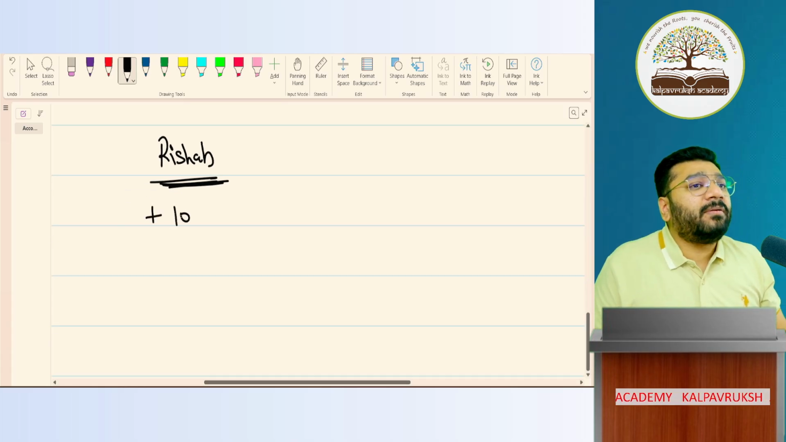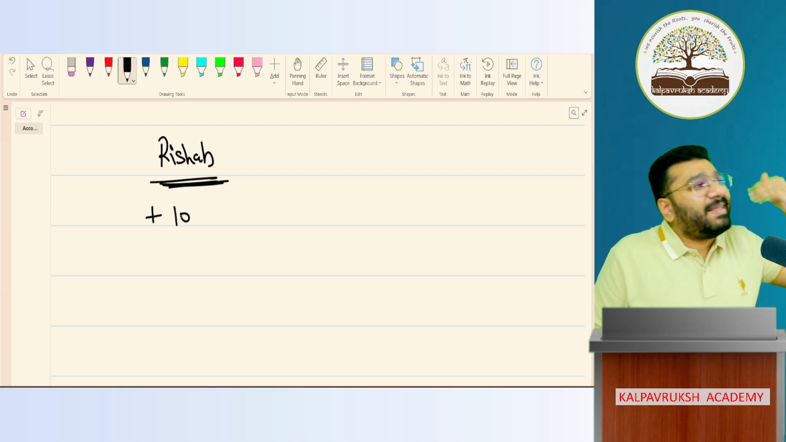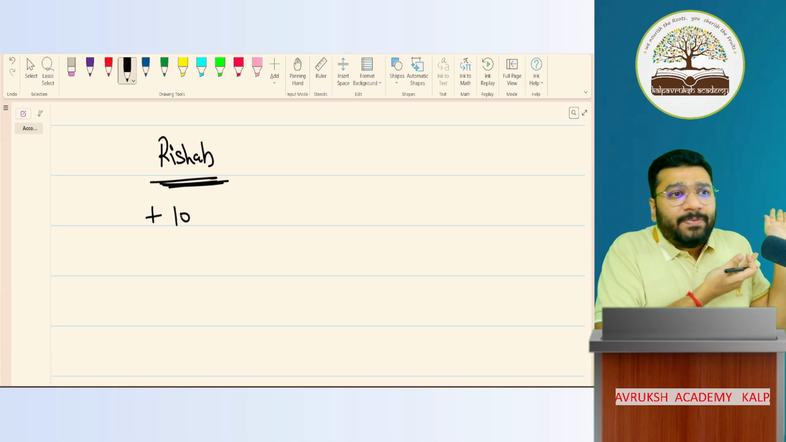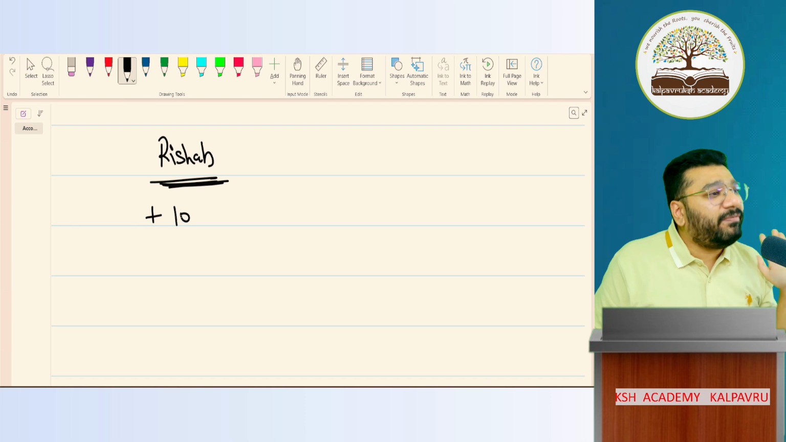10 rupee ka cake is being purchased. So like that, plus 10 rupees, he'll make a note. Got it, not got it? In his language, people have their own way of writing it. For these people, there is no standard format. They will do whatever they feel like doing.